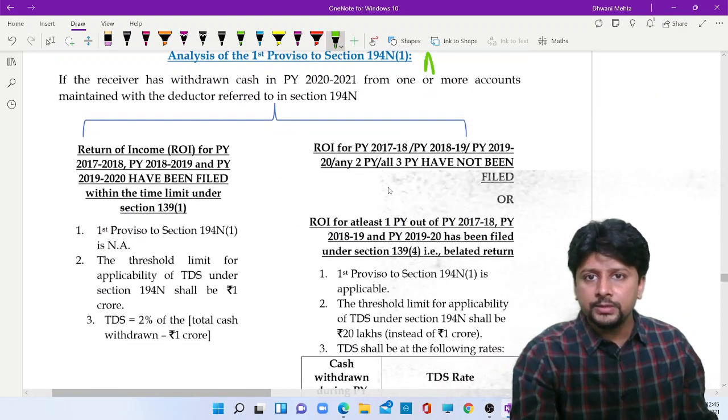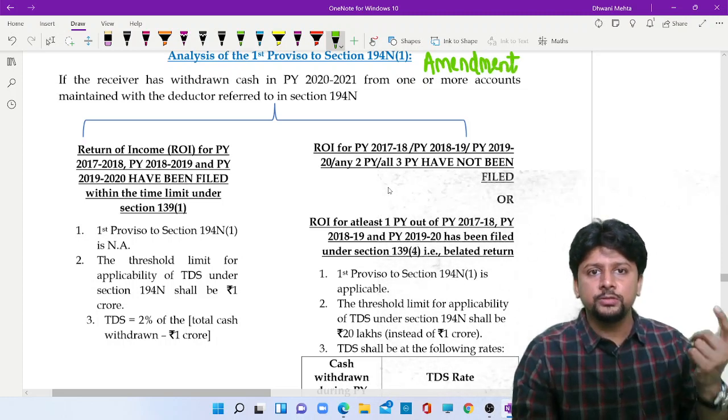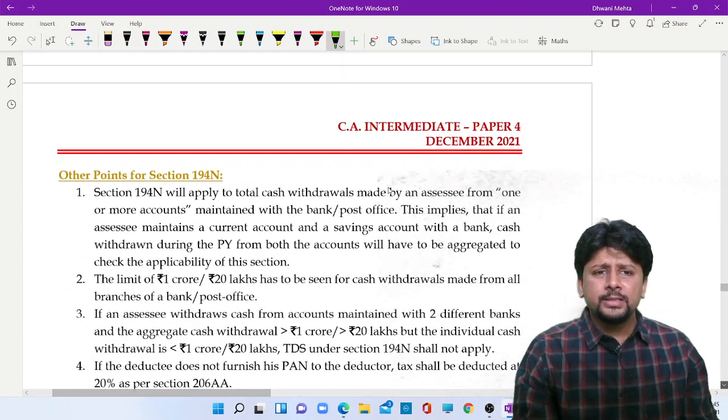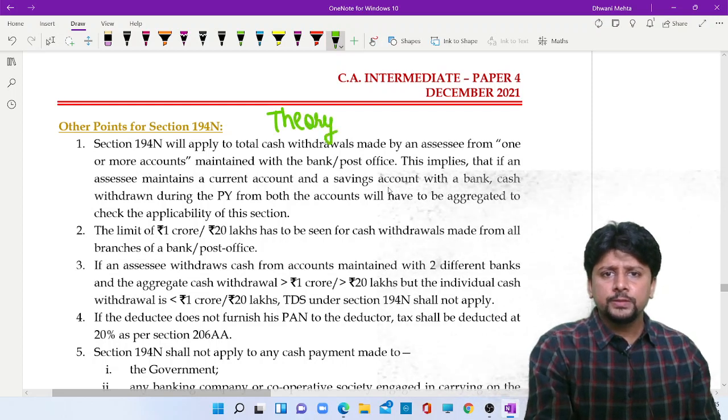This first proviso is an amendment. I've put it up in the form of a chart. You can refer to this chart. This will analyze the amendment quickly. Other points, theoretical knowledge, just give it a reading once.